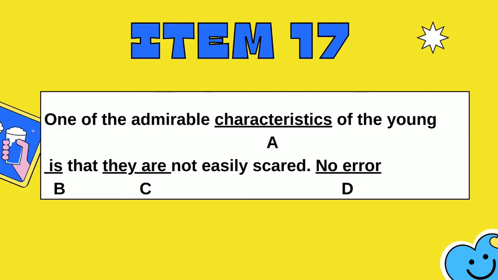Item 17. One of the admirable characteristics of the young is that they are not easily scared. Is the error at A. Characteristics, B. Is, C. They are, or is the sentence error-free? The answer is D. The sentence is acceptable as it stands.